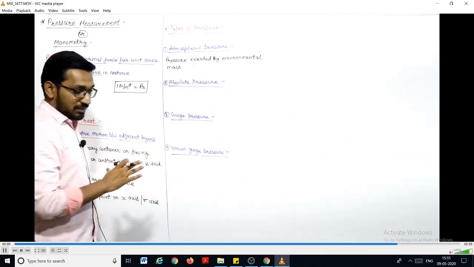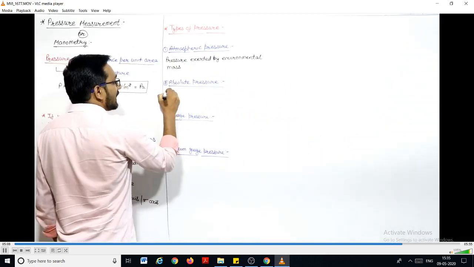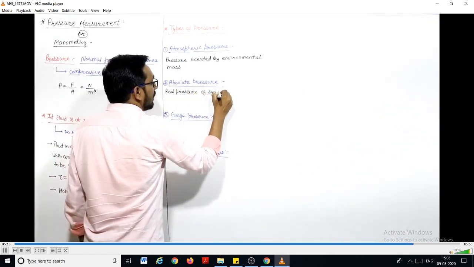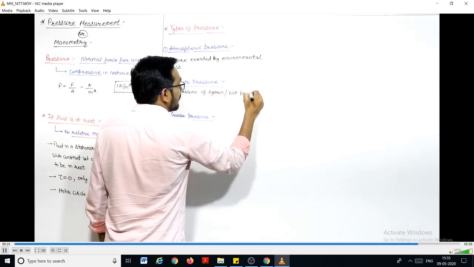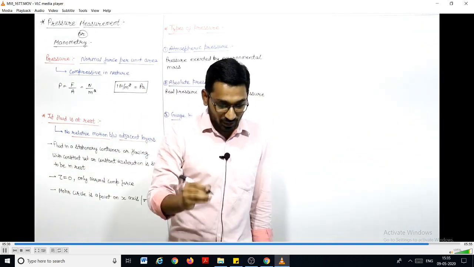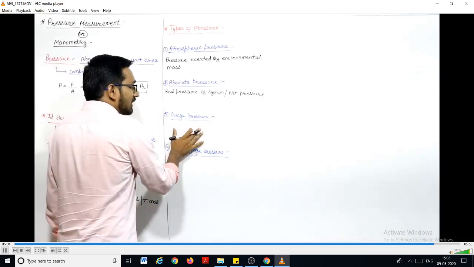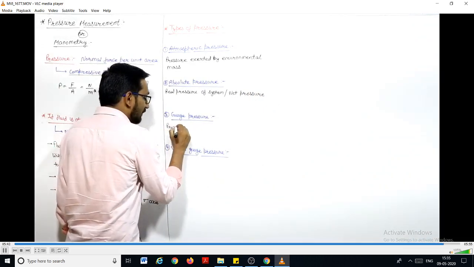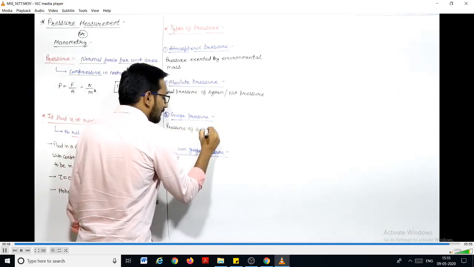Next one is absolute pressure. Absolute pressure is known as the real pressure of the system, or you can say the net pressure of the system. Net total pressure of the system is known as absolute pressure, right? And if we talk about gauge pressure, then the gauge pressure is defined as the pressure of the system.